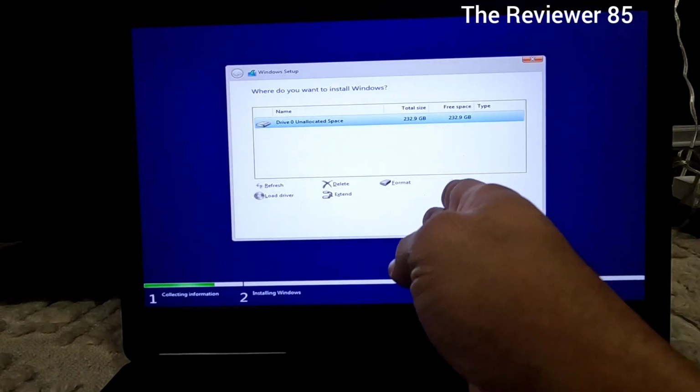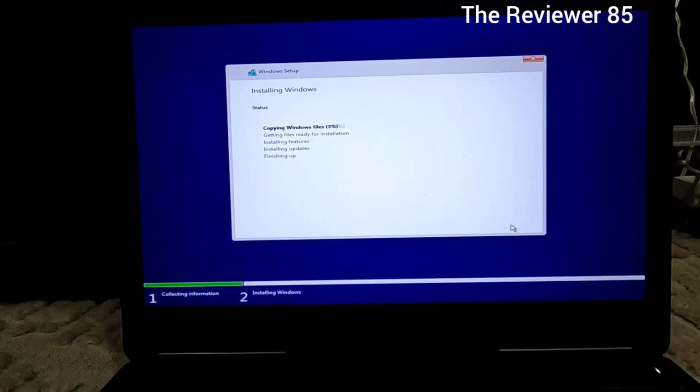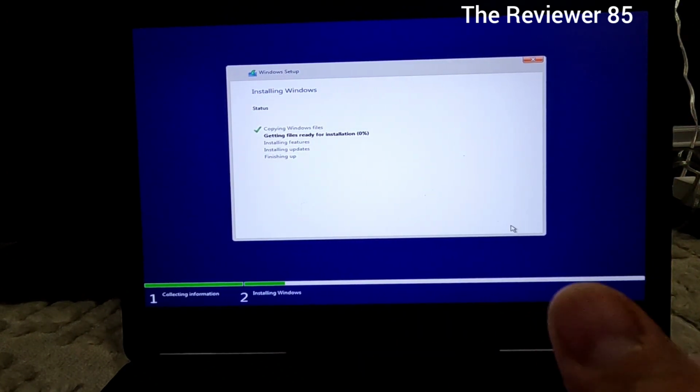So now it's gonna create a file. You can see right there. So now I leave it clicked on here and I hit next, and you can see Windows is now installing. So if you have that issue, this is how to do it. These are the steps. Thanks.